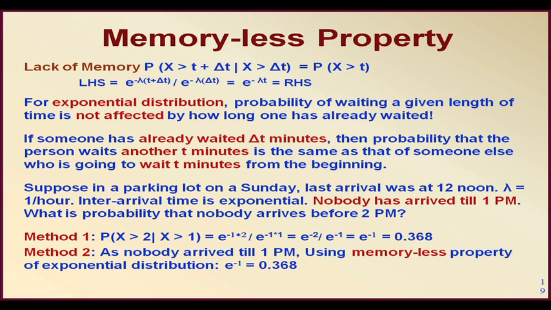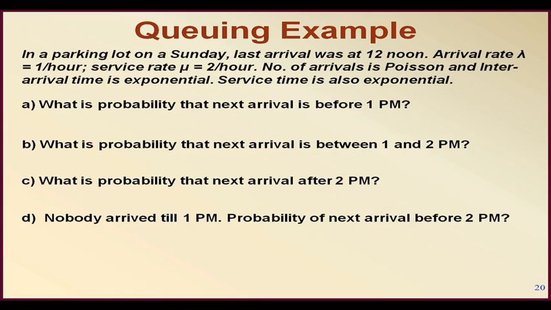So, if we already know that nobody has come by 1 p.m., we can easily calculate those things from there, and we need not really worry about the other things. So, here is an example. In a parking lot on a Sunday, last arrival was at 12 noon, arrival rate was 1 per hour, service rate was mu equal to 2 per hour, number of arrivals is Poisson and inter-arrival time is exponential. So, service time is also exponential.